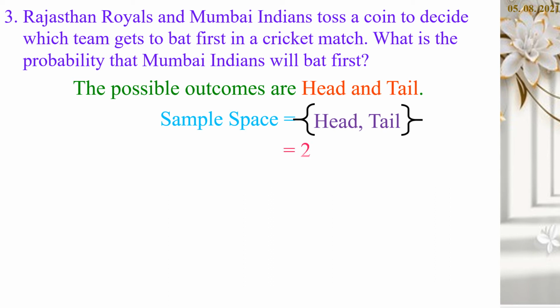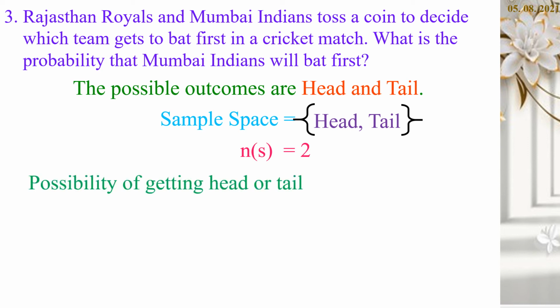Okay, now N of S. N of S is nothing but the number of elements in the sample space. Here we have 2 elements. So, N of S is equal to 2. Next one is the possibility of getting head or tail. We can get head or tail at a time, any one thing at a time on tossing a coin. Okay, so this is equal to 1. Now, N of head or tail can be written as N of H or T, first letter of head and tail, which is equal to 1. There is only one element, so 1.